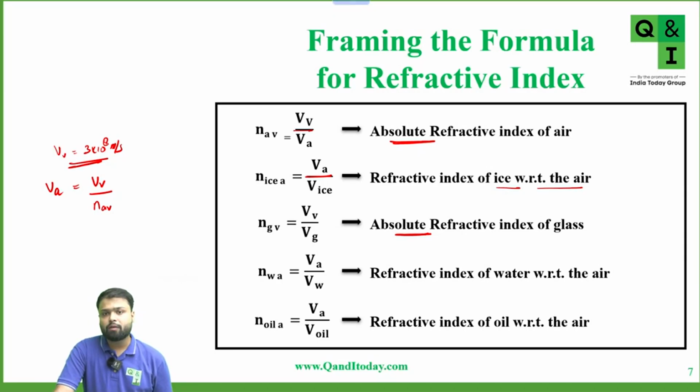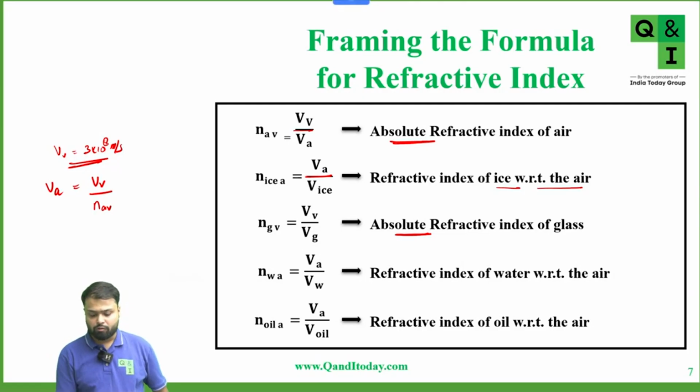If we're talking about the refractive index of oil with respect to air, this is equal to velocity of air upon velocity of oil. These are some formulas. Simply, we have to know that the refractive index of one medium with respect to another is equal to velocity of the other medium upon velocity of medium one.